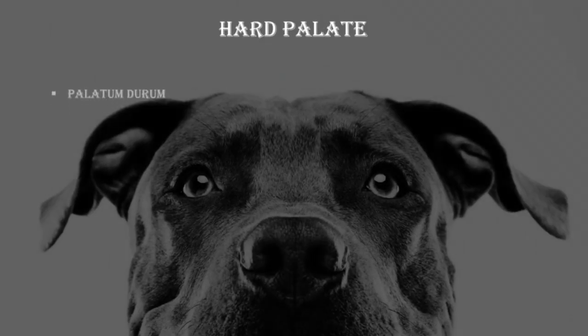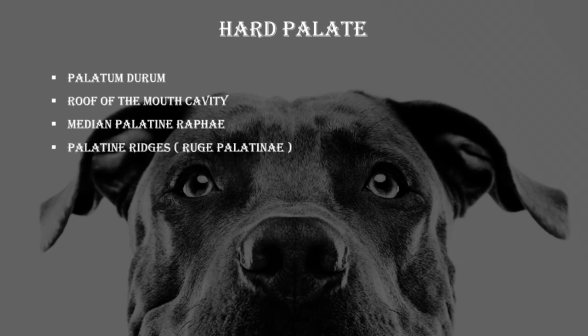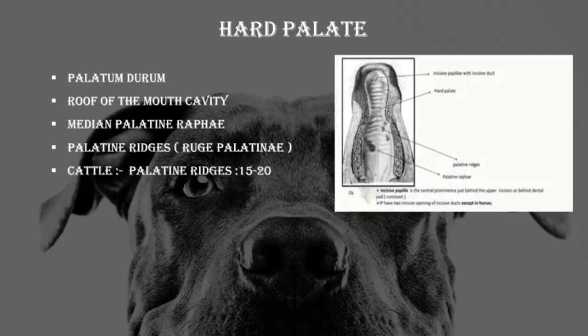Hard palate. Hard palate is also called as palatum durum. It forms the roof of the mouth cavity. It is symmetrically divided into two halves by median palatine raphe. On either side of palatine raphe, the transversely directed palatine ridges, also called as rugae palatinae, are present. In case of cattle, hard palate is limited cranially by the dental pad. Palatine ridges are 15 to 20 in number and distributed at cranial 2/3 of hard palate, and the remaining 1/3 is smooth. Between the first pair of palatine ridge and dental pad is the centrally located incisive papilla.